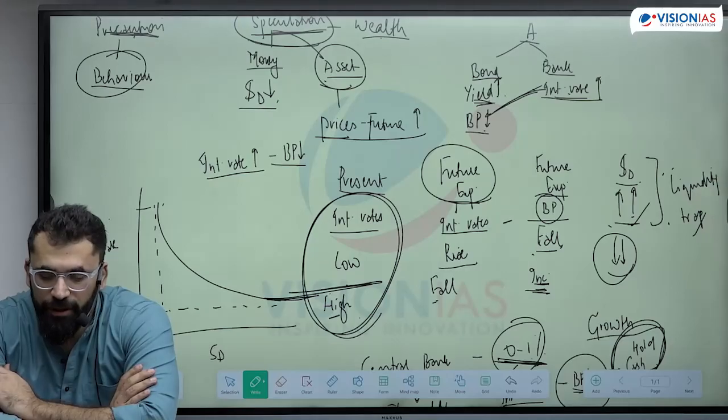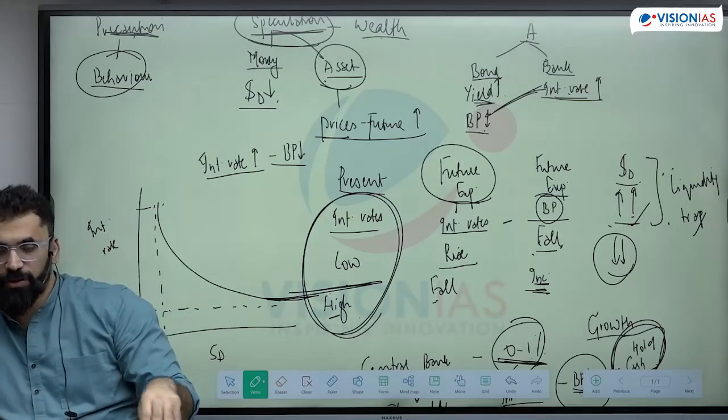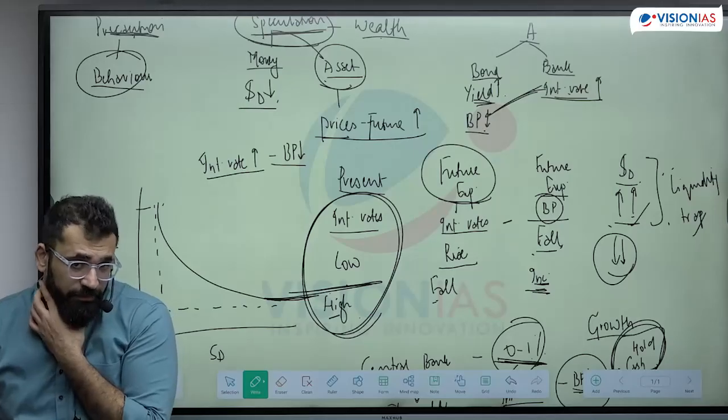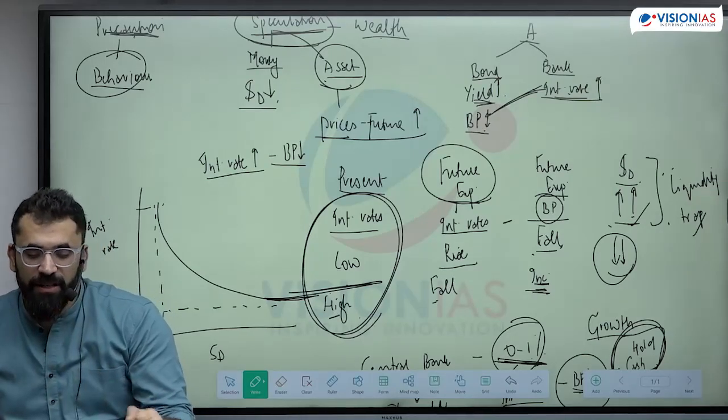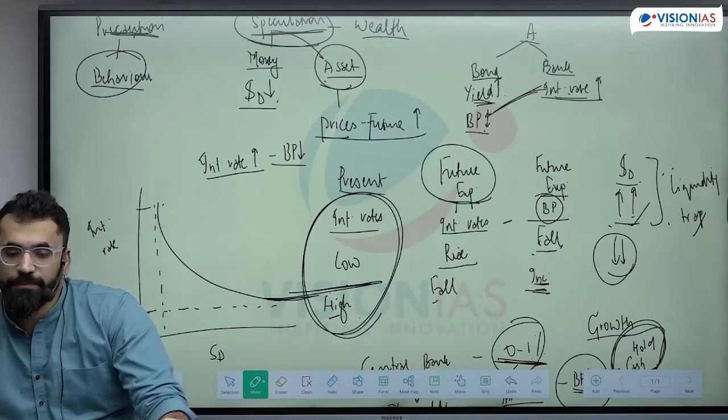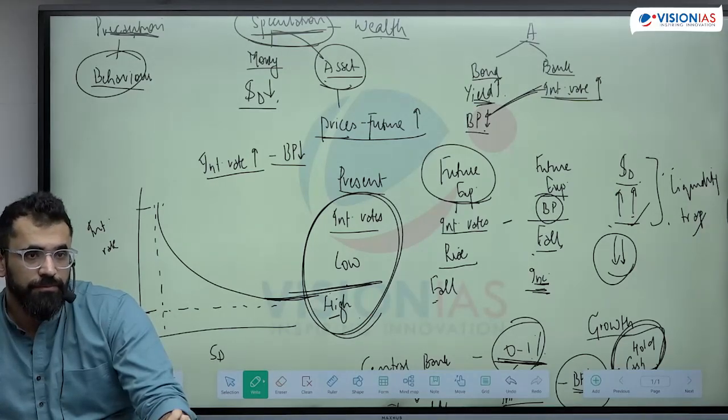A higher interest rate means a greater opportunity cost for holding money.